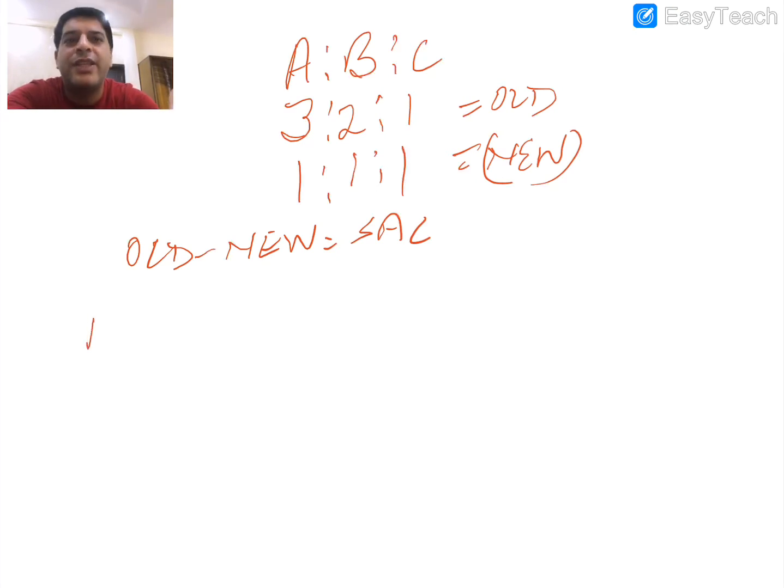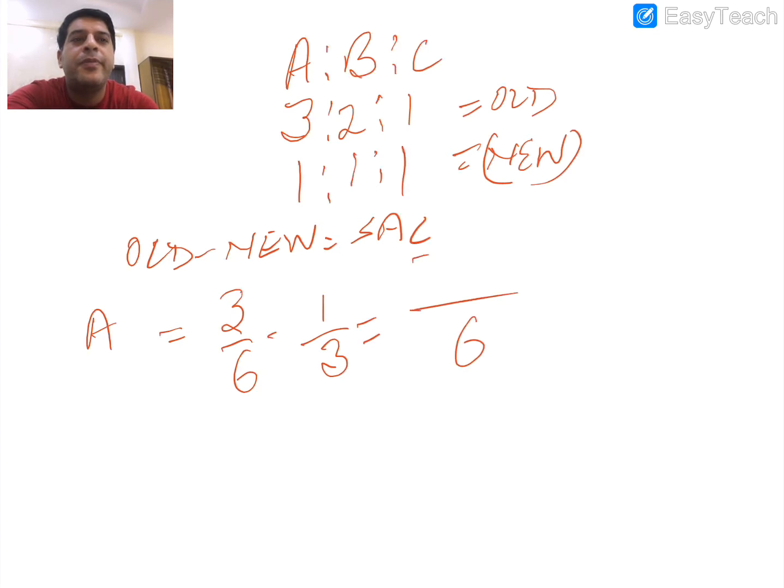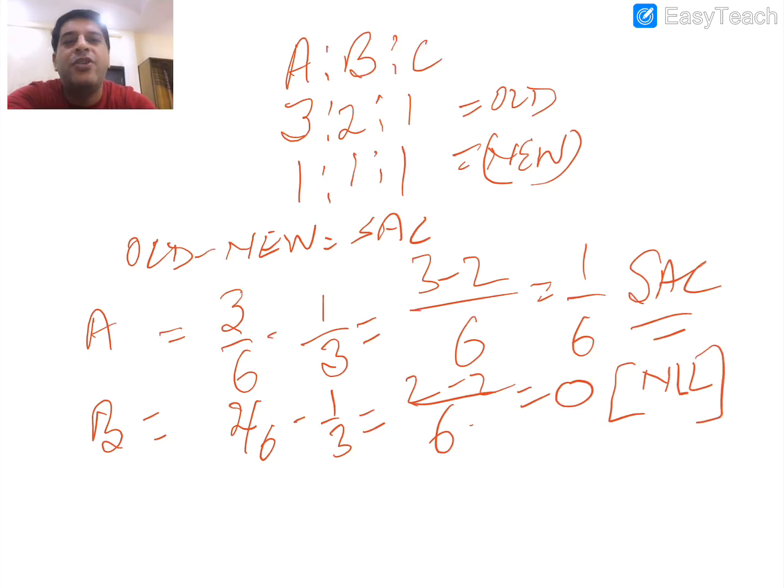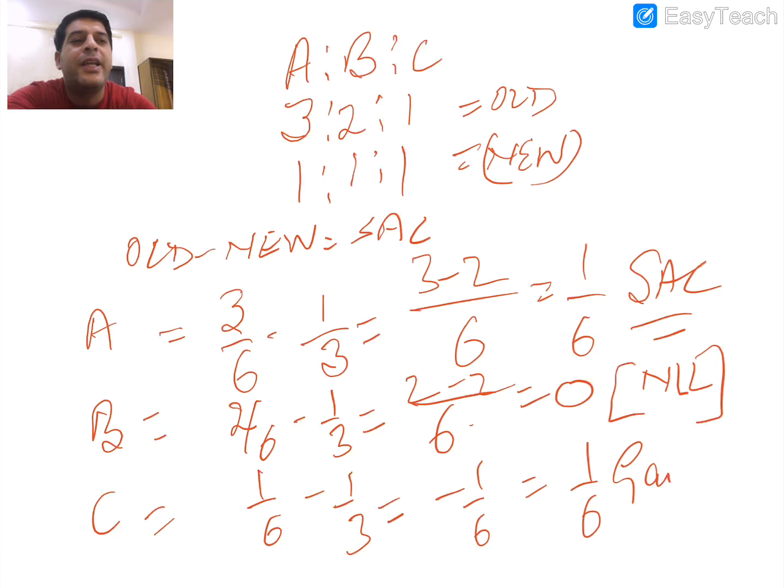For A, old is 3/6 minus 1/3. 3 minus 2, that is 1/6 sacrifice. Getting my point? B, 2/6 minus 1/3, 2 minus 2, 0. Nil. Neither sacrifice nor gain. C, 1/6 minus 1/3, that is minus 1/6, or 1/6 gain.